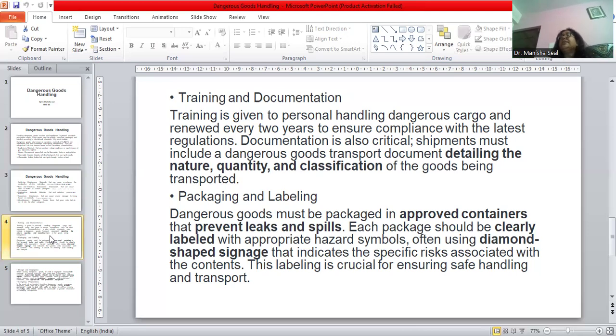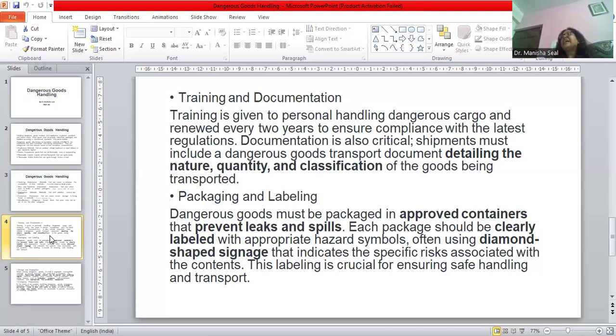As per the IATA rules and regulations, a proper, approved container and packaging must be followed, with proper labeling. While labeling, it has to be taken into consideration what kind of substance we are transporting, and in a diamond shaped signage there should be proper labeling of the risk associated with that particular product.